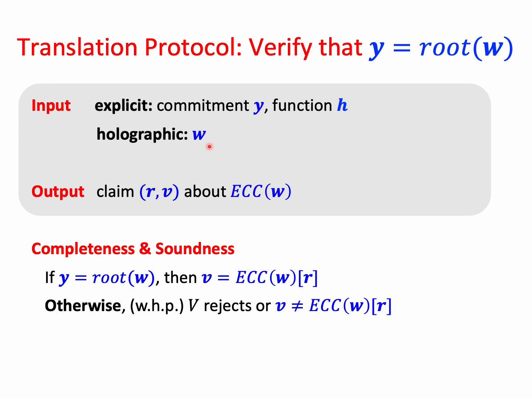It means that the verifier cannot access it. Instead, it outputs a claim RV about its encoding, such that if y is the correct root, then this claim is correct, and otherwise, with high probability, either the verifier rejects or this claim is false.